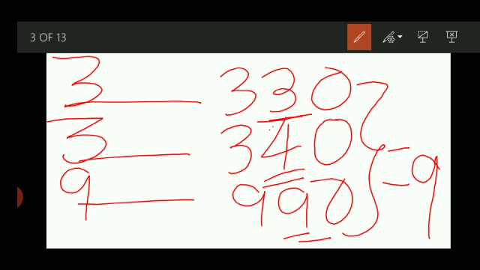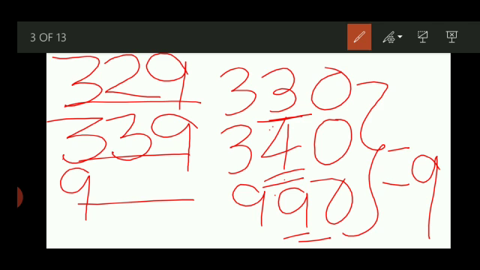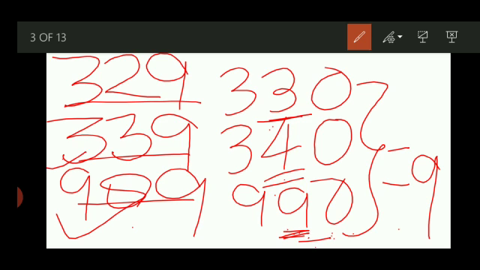What is sitting near the 0? 3. So you have to see what will come before 3? 2 and 0 changes into 9. 3 will be same. What comes before 4? 3. 0 changes into 9. 9 will be same here and this 9 is also sitting near 0. So this 9, what will come before 9? 8. And this 0 will be changed into 9. Any book you can check your answer. There is not any mistake. I hope you understand well.